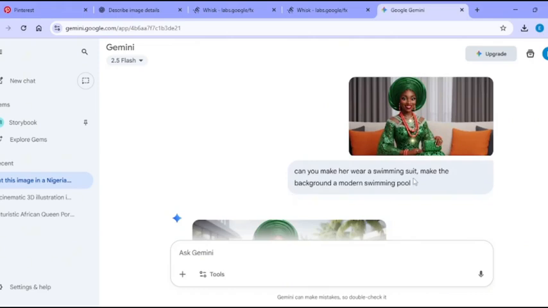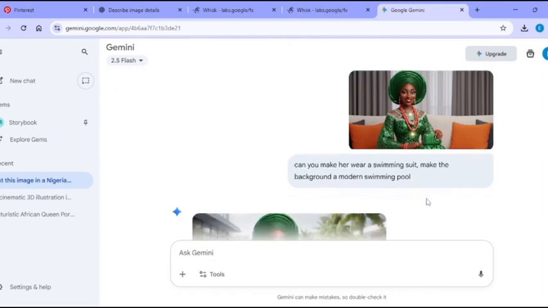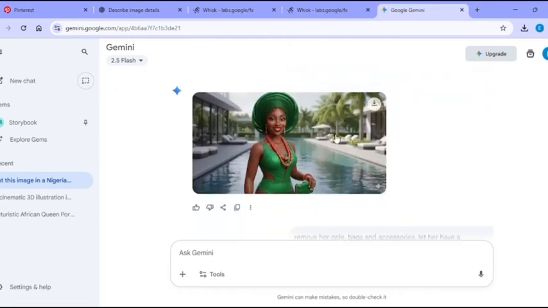All right. And again, I press further by saying, okay, change the outfit. I want her to wear swimming trunk. So probably after a wedding anniversary, she needs to go for swimming. And that's what we want to achieve here. Further, I said, can you make her a swimming suit? Make the background a modern swimming pool. And this is what NanoBanana gave to us.